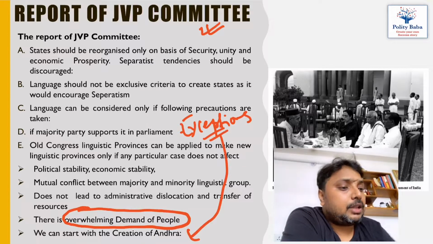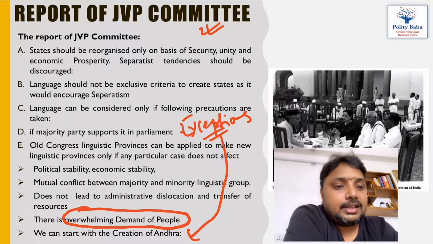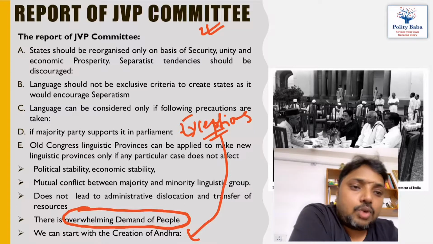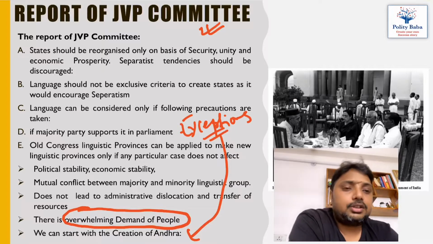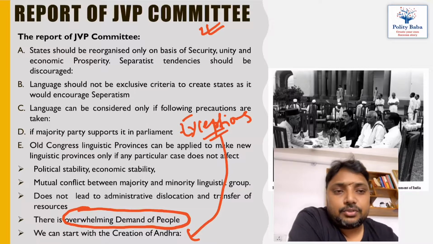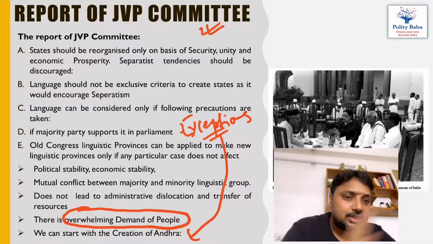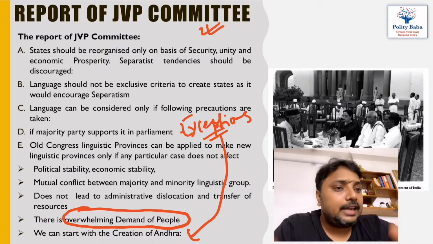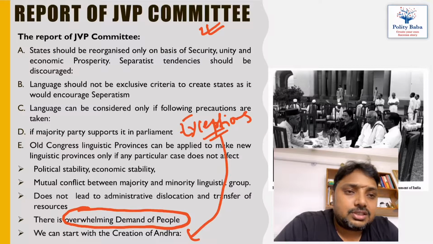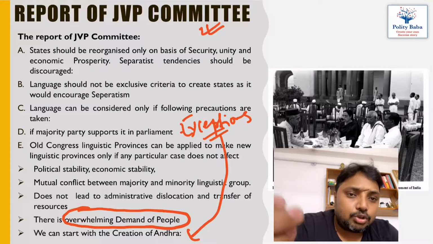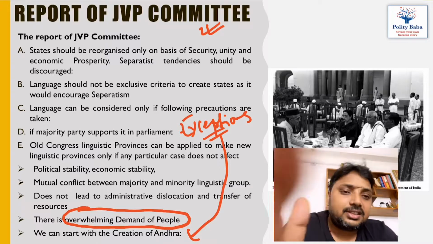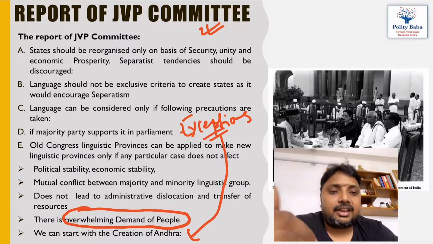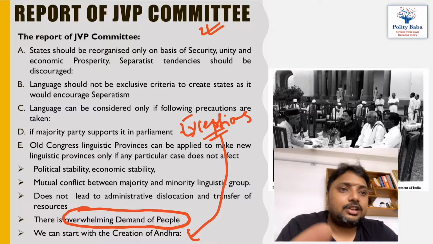That means if people are putting too much pressure on the government, then government should create only one linguistic state, and that is Andhra. Other than Andhra, government should not create any other province in India based on language, and this exercise should be delayed or deferred till India achieves political stability and the trust between the culturally different communities grows. India should not take the risk of dividing and reorganizing the territory on the basis of languages, as it can invite many problems and India can enter into a civil war.